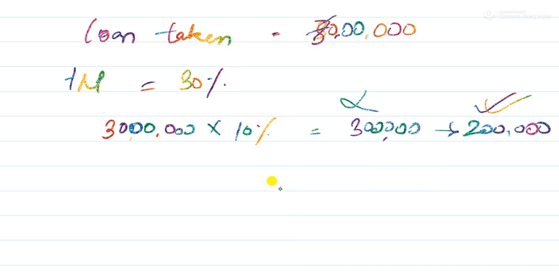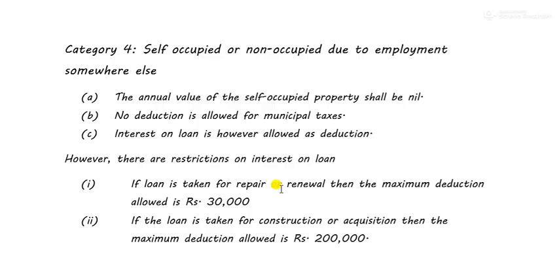If the loan taken was 70 lakh or 50 lakh, still it would not make a difference. The deduction amount would be restricted to 2 lakhs.